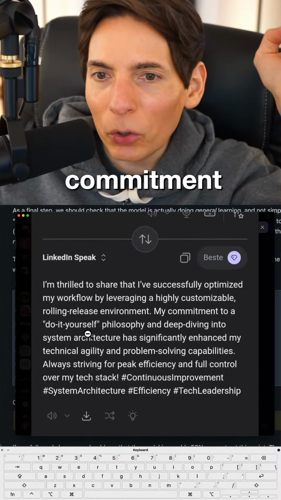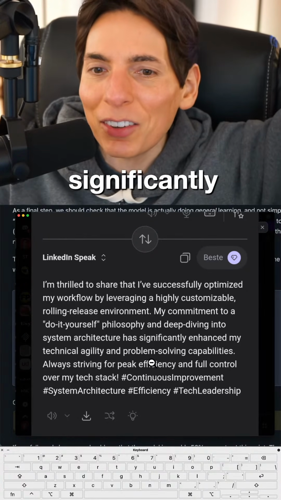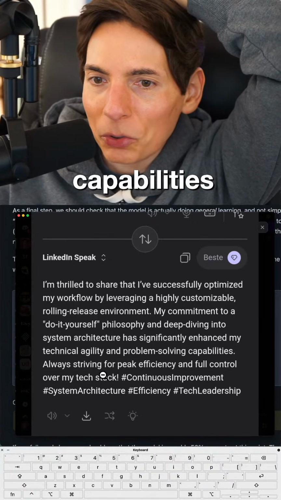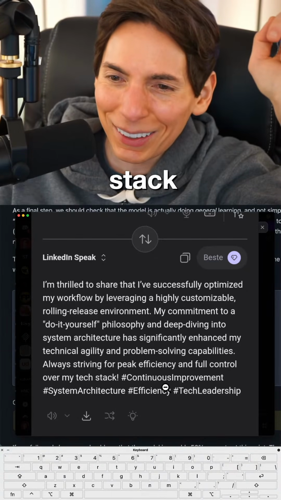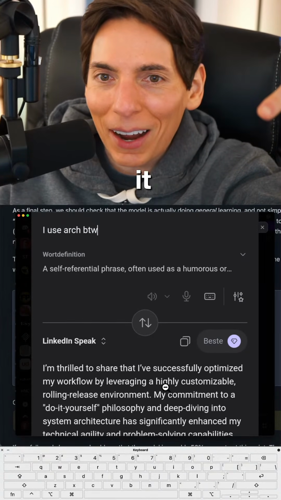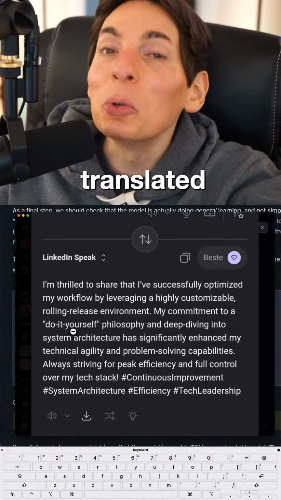My commitment to a do-it-yourself philosophy and deep diving into system architecture has significantly enhanced my technical agility and problem-solving capabilities. Always strive for peak efficiency and full control over my tech stack. It translated it good. It did, right? I use Arch, by the way. And then it translated to LinkedIn Speak.